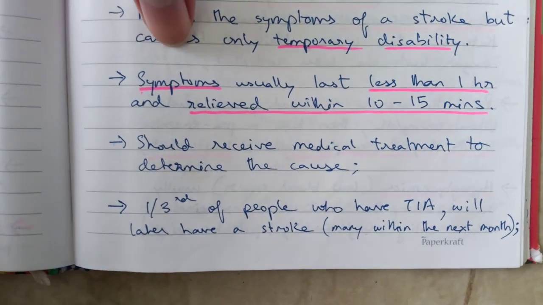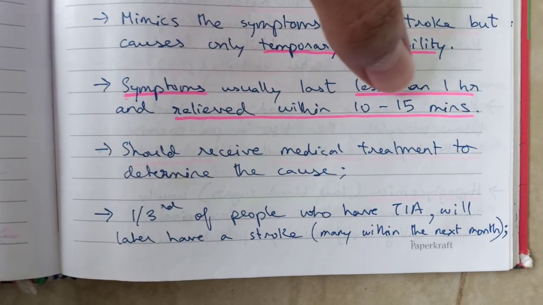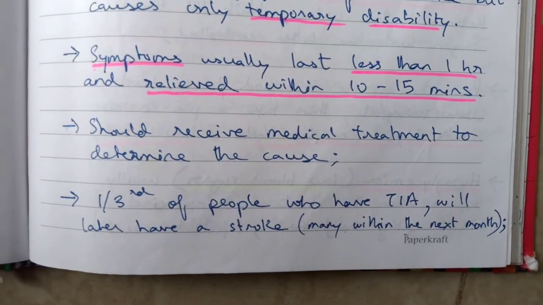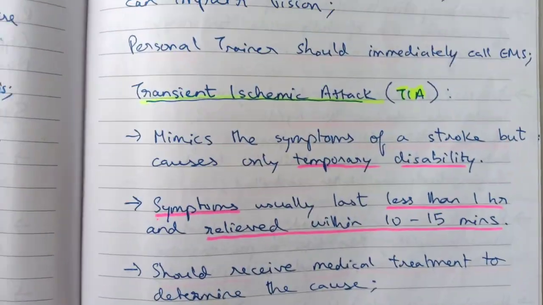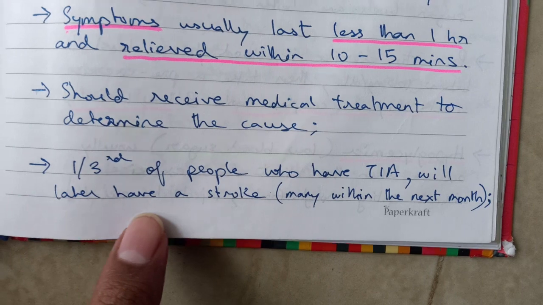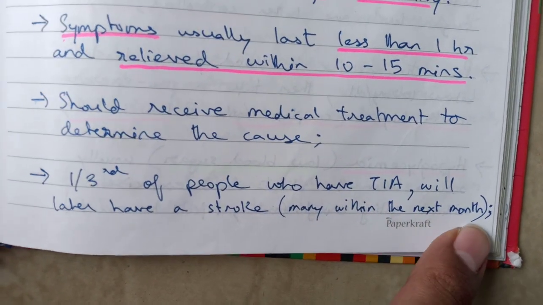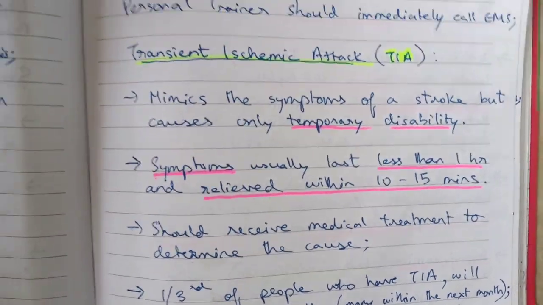So how do you know the difference? These symptoms usually last less than 1 hour and are relieved within 10 to 15 minutes. They should receive medical treatment to determine the cause. 1/3 of people who have TIA, that is transient ischemic attack, will later have a stroke. Maybe many will happen within the next month itself. So you have to be careful. They should take immediate medical attention.